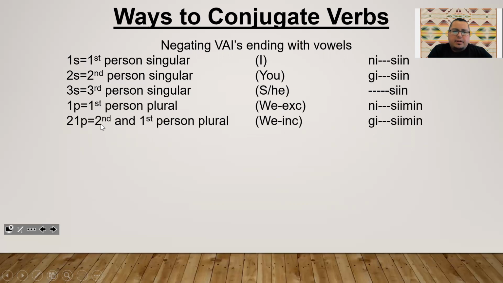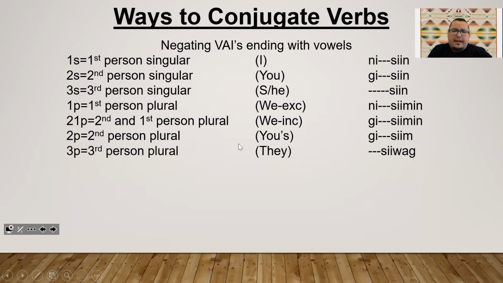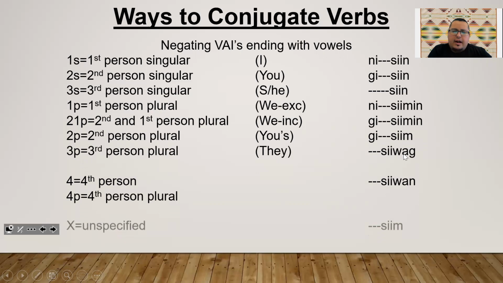Second and first person plural, we, including the person we're talking to: gawin, gi, your verb, and simin. Second person plural, talking about yous or you all: gawin, gi, your verb, and sim. Third person plural, they: gawin plus your verb plus siwag. And the fourth person, we're going to get into a little bit later on.